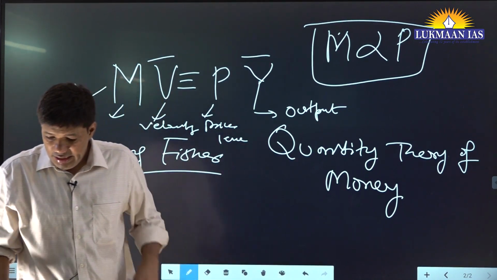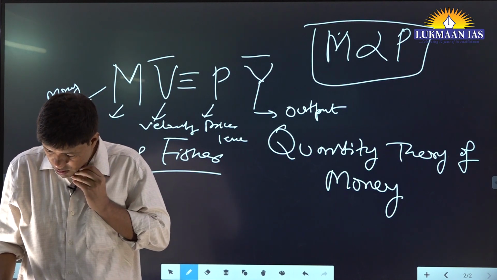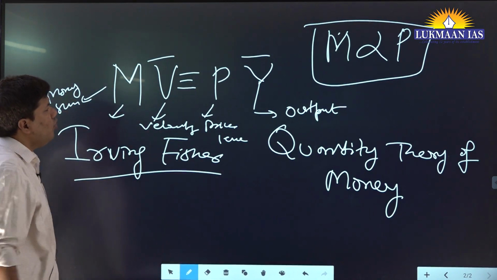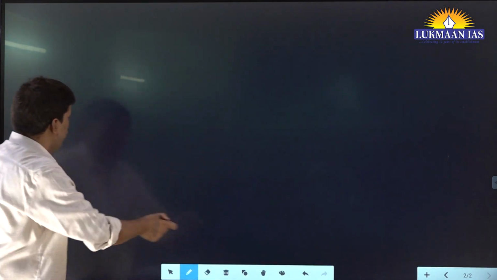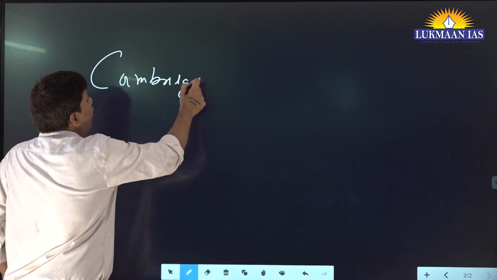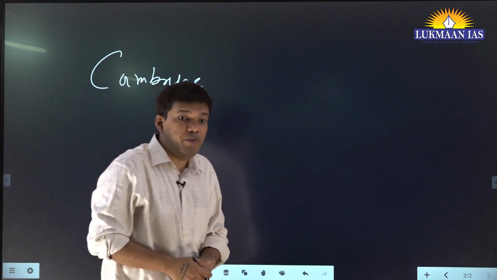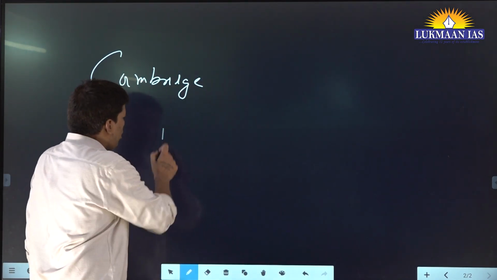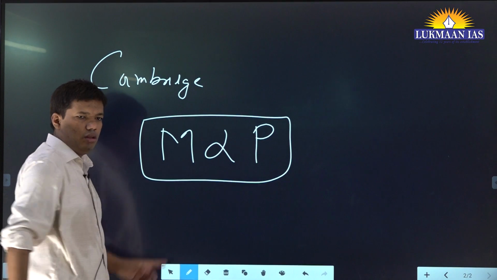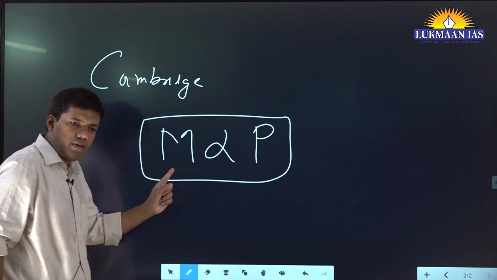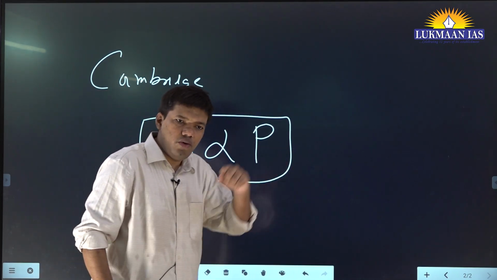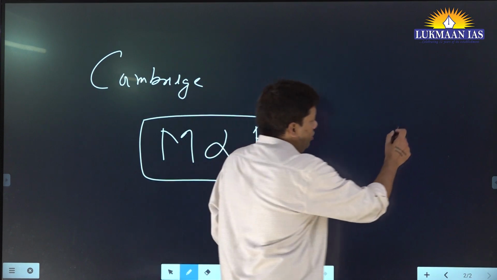Fine. Okay. Now, then there was also a Cambridge approach, another version of this. It is called Cambridge. Now how is this quantity theory of money related to your PYQs? Let's say now you understand this concept that money supply is related to price level. How can you use this concept? In prelims you just have to mark the option, but in mains as well, somewhere, let's say you're talking about inflation or price level, you can write this equation.